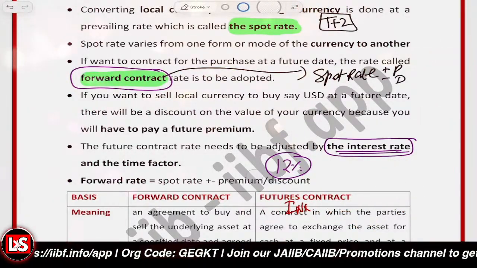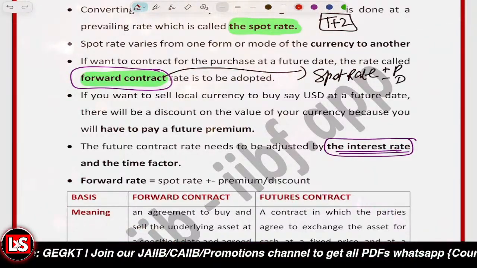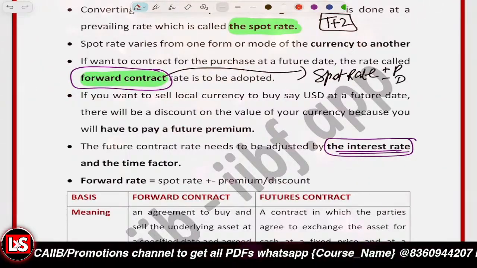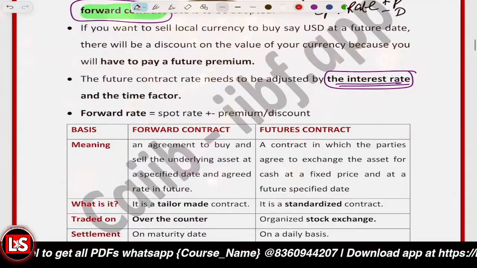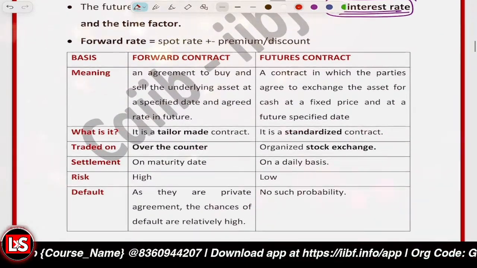Another thing that affects the forward rate is the forward period. So these are the factors which are going to affect it. And other than that, market demand and supply is definitely going to impact it. After that, it's about the forward contract and the future contract.